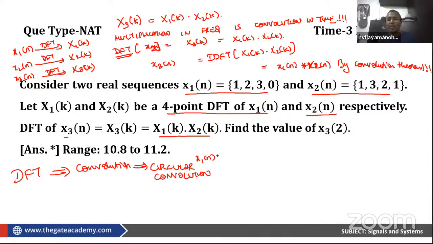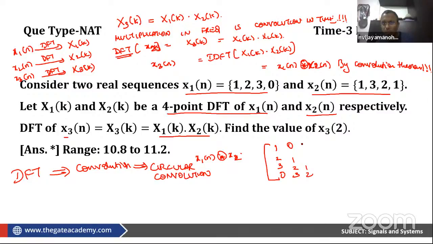So how do I take circular convolution? This is the symbol for circular convolution. Circular convolution and linear convolution are both commutative, so x1 convolved with x2 and x2 convolved with x1 are one and the same. Rotate this and write it in matrix form. So 1, 2, 3, 0.